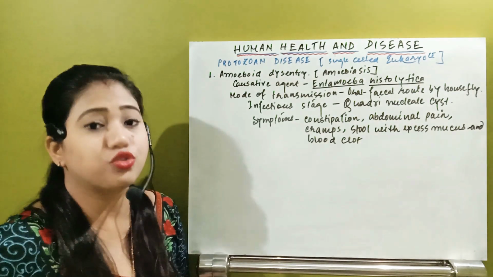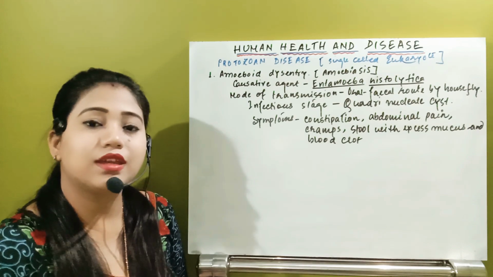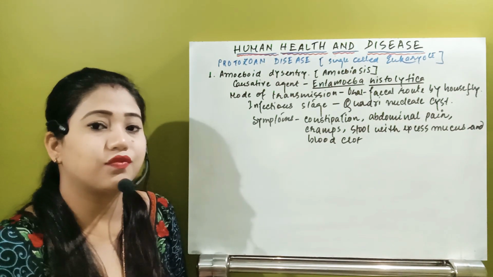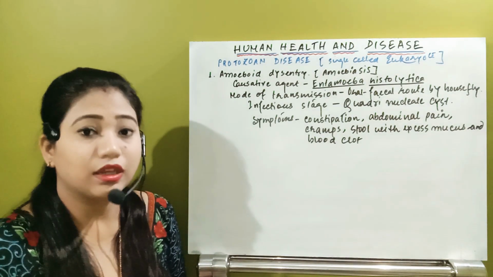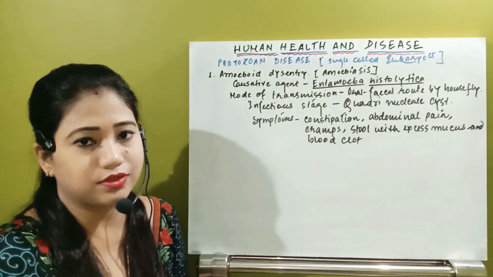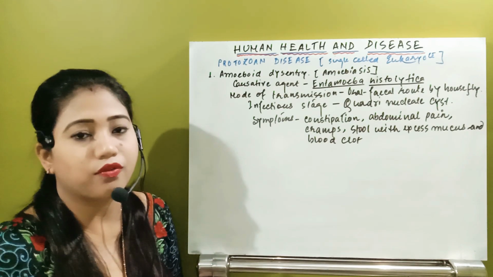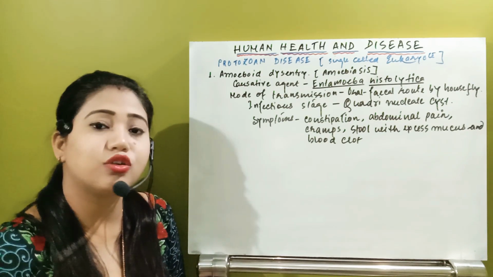Now, what are the protozoa? You have to know what actually the protozoa is. Protozoa is one type of organism which is single-celled. They are eukaryotic single-celled organisms. This is also one specific group of organisms. These are not animals.